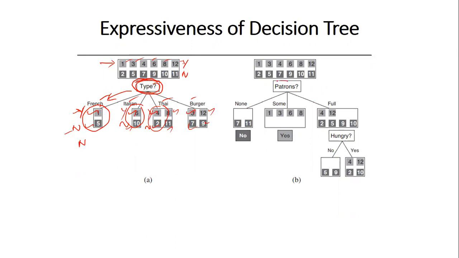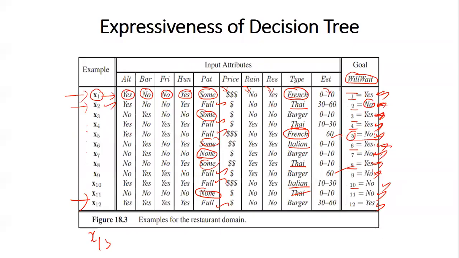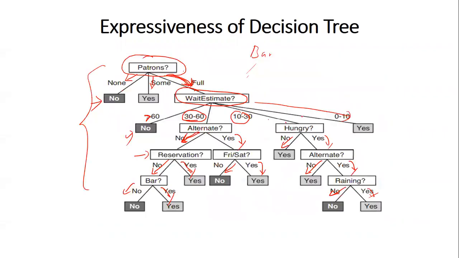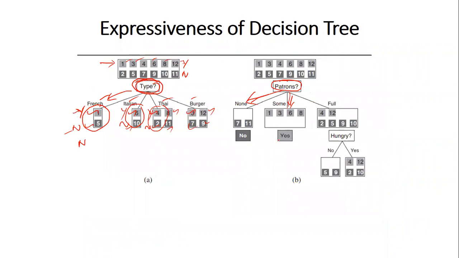Okay. But if you start with patrons, then for none, so this is patron. Where is none? Here is none, here is none. Whenever patron is none, the goal is no. The user does not wait. Similarly, whenever the patron is some, the goal is yes. So whenever it is some, the user waits. Only when it is full, there is ambiguity. The user may wait or not wait.